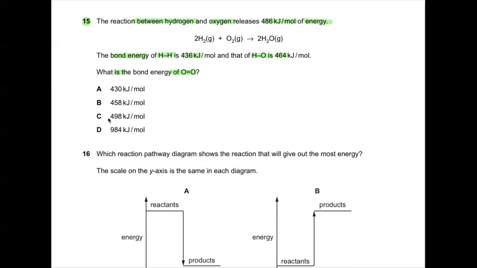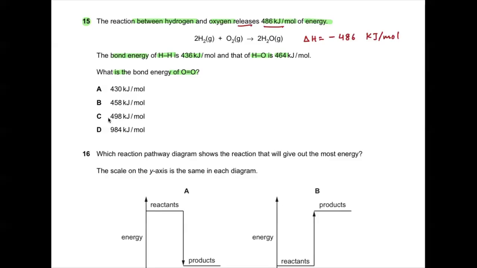The value they have provided is the enthalpy change for this reaction, and it releases energy, so it means minus 486 kilojoule per mole. Is this understandable?